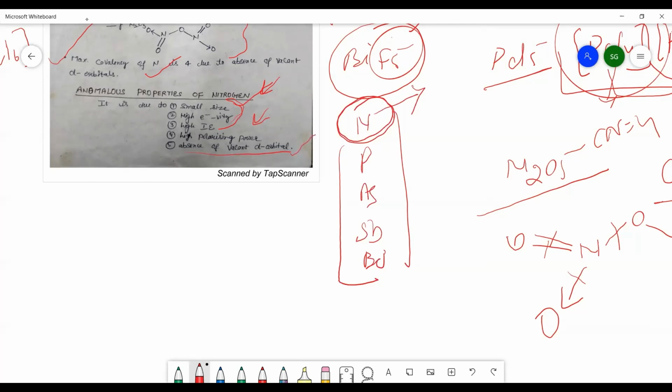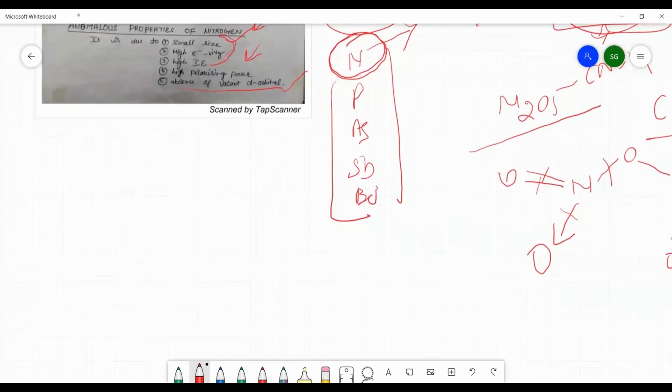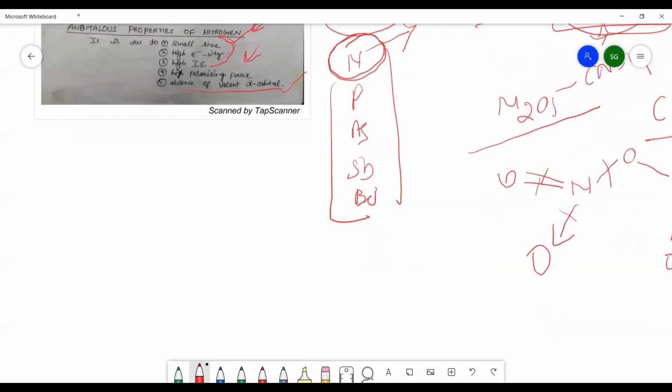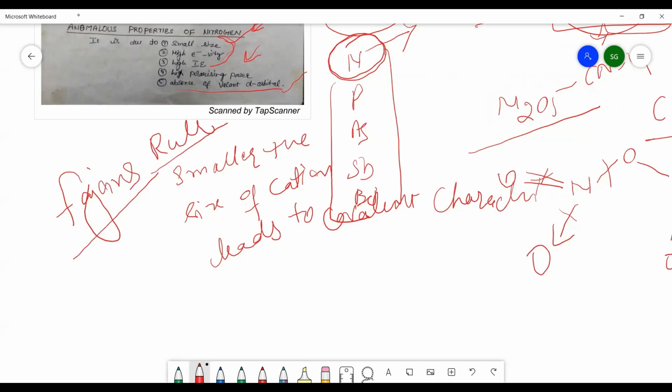This point is also clear to all of you. Now see what is the polarizing power. Polarizing power is given by the rule you had, which told about high polarizing power: smaller the size of the cation leads to covalent character. And this rule is actually Fajan's rule, in which it shows the smaller the size of the cation leads to covalent character.